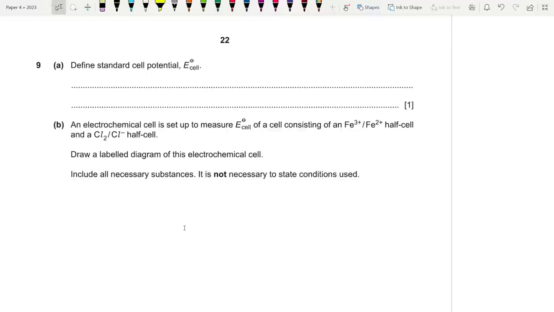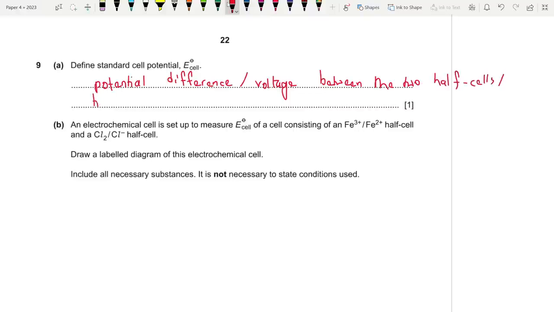Standard cell potential. Let's end this on a good note. Electrochem, it is the potential difference, or the voltage between the two half cells, or two electrodes, in a cell under standard conditions.